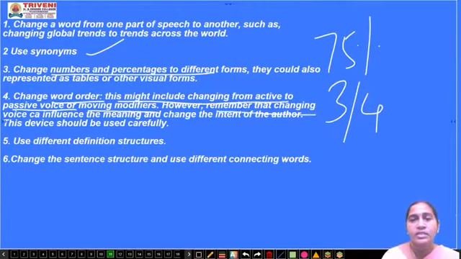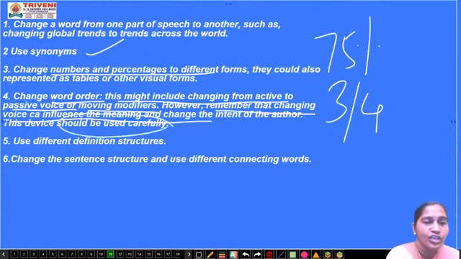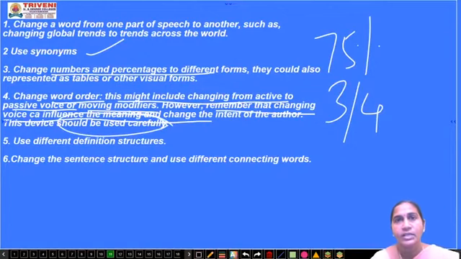However, remember that changing voice can influence the meaning and change the intent of the author. This device should be used carefully. So I told you earlier that when you change a sentence from active to passive voice, you should be very cautious because it may change the sense of it. Okay, so be alert while changing the sentence from active to passive voice.